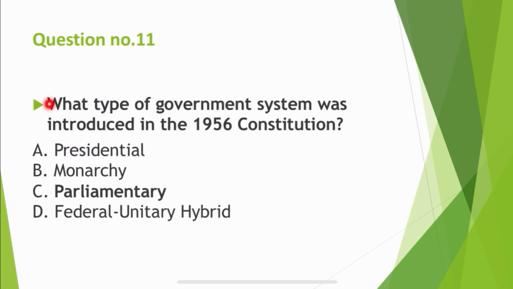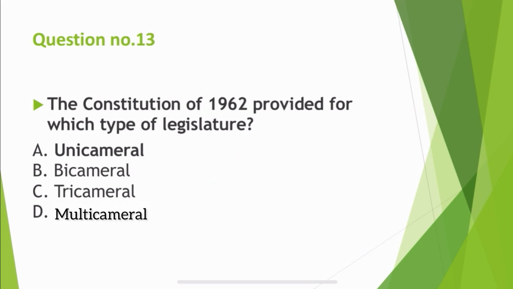What type of government system was introduced in 1956 Constitution? Correct answer is parliamentary. The Constitution of 1962 provided for which type of legislature? Correct answer is unicameral.